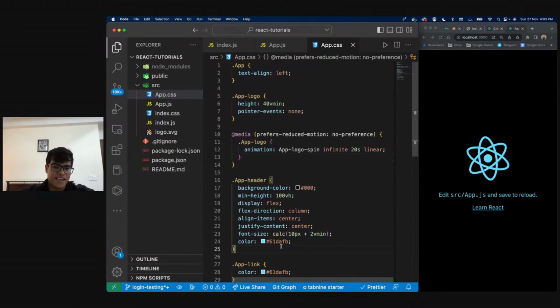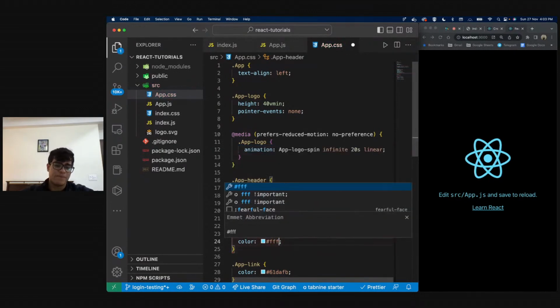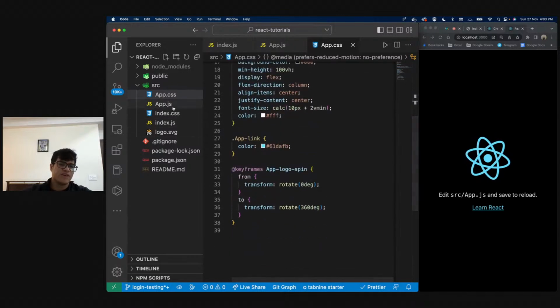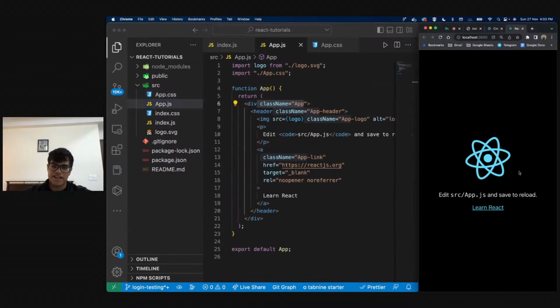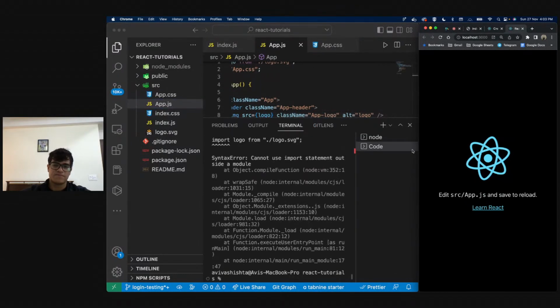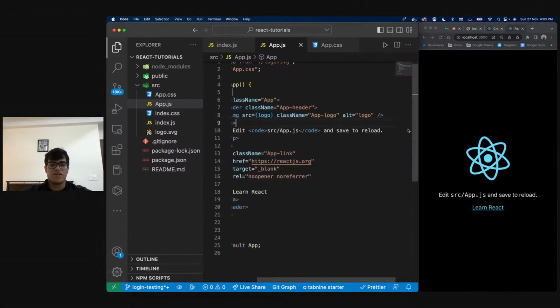This is obviously a very basic styles page. You can get rid of all of the styles. If you're wondering how this image is rotating, because that looks pretty cool, it's just rotating because of this class name called app.logo.